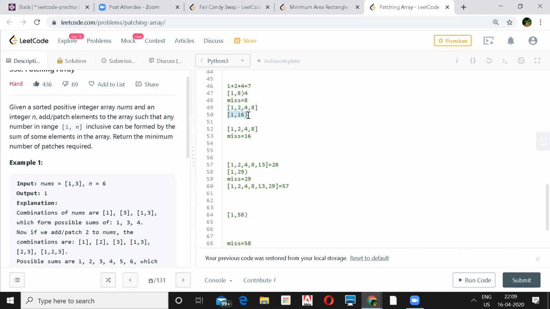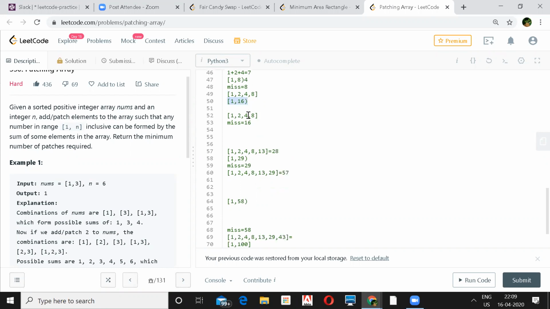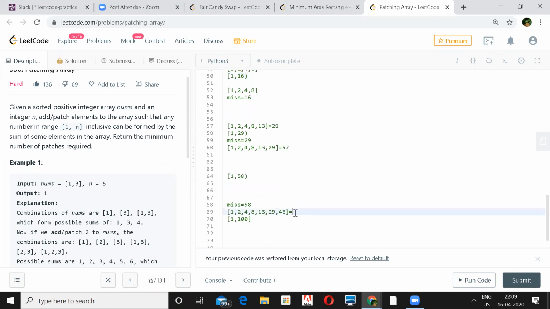So Shashank, with 43, what are the total numbers you can generate? From 1 till what can you generate with 43? What is the total sum? We did it just now. I think it was crossing 100. Yeah, it was crossing 100. It was 28 plus 29, 8 plus 16, 17. It's 100, I think. 57 plus 43 is 100, is it?